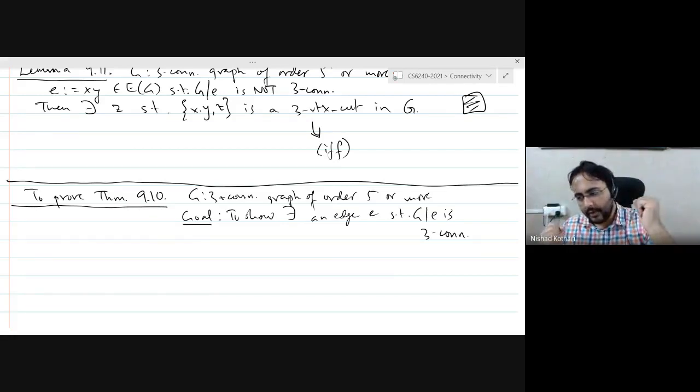So we will associate with each edge a certain parameter. What's that parameter? We'll talk about it in a bit. We will associate with each edge some parameter, and we will try to maximize or minimize that parameter. And when we reach the maximum, we will get the desired edge. That's the idea. All of this will become more precise as we proceed. So let me just get started with the proof.